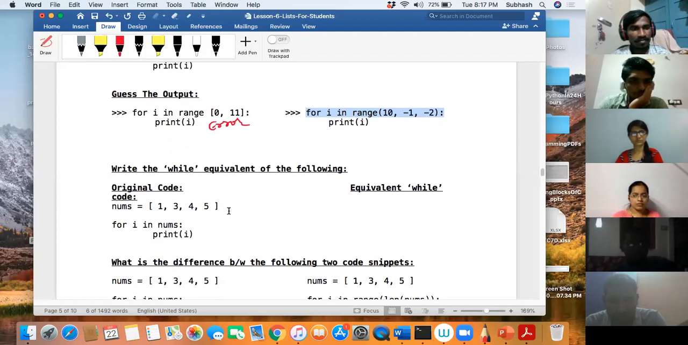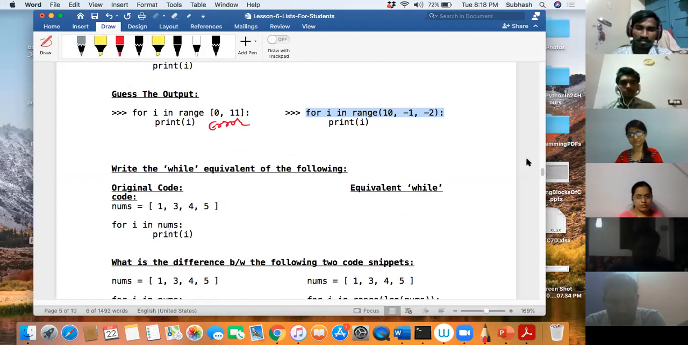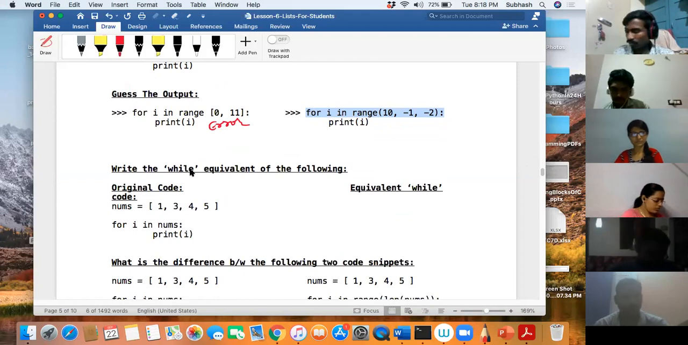Now, this is an assignment for you. Only assignment in the sense you should do it in the class now. Original code is like this using a for loop. I want you to replace this with the equivalent while code. Can you write that and put that in the chat box? I should get the same output.